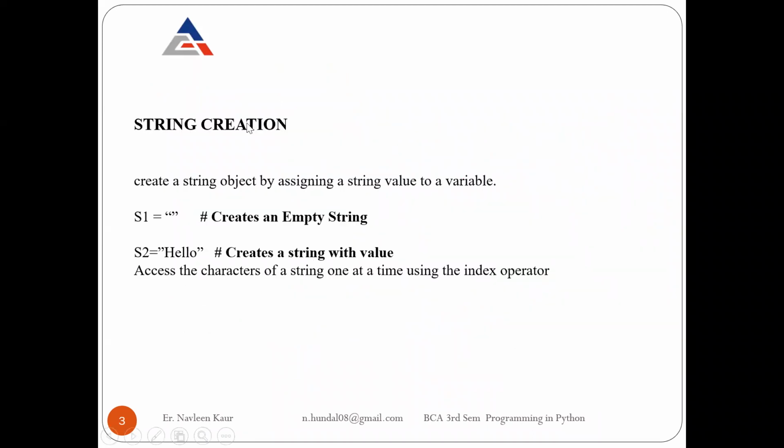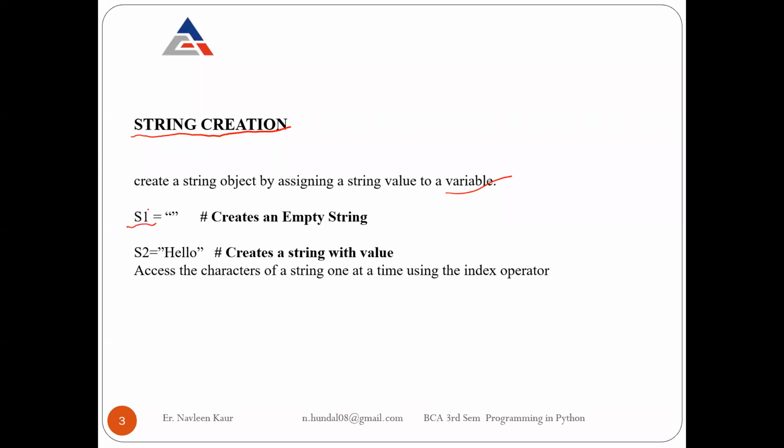Now how you can create a string, this topic covers it. You can create a string object by assigning a string value to a variable. You always have a variable.